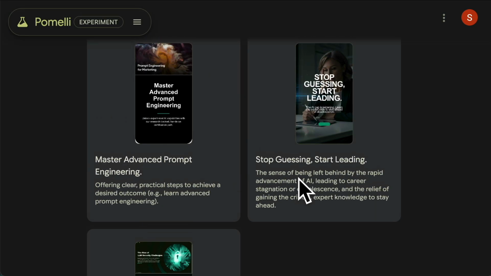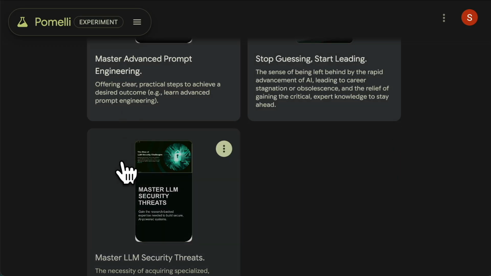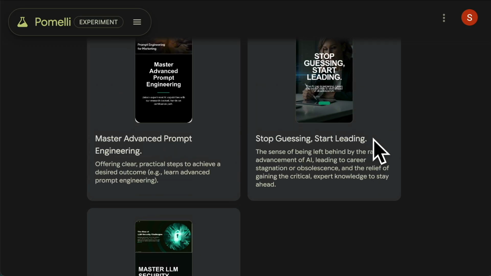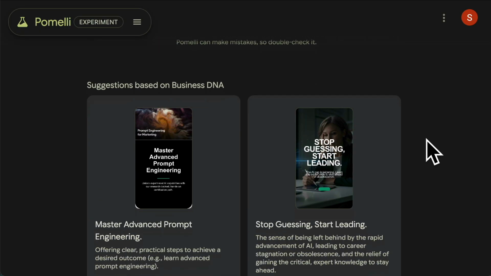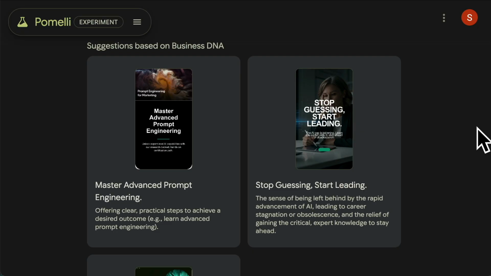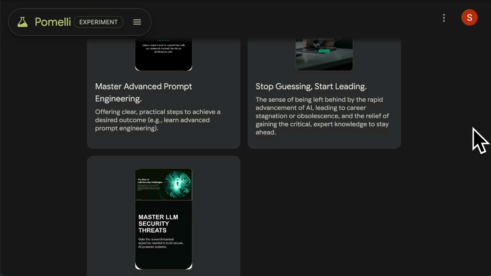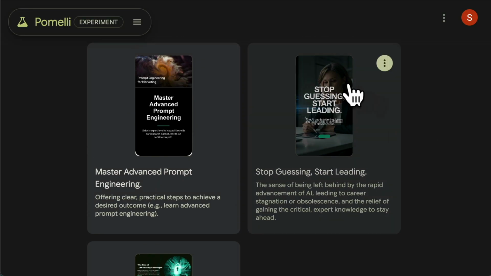And you can see the suggestions based on the business DNA. Really cool looking creatives, really cool images, text, and each picture or image is kind of unique too. So not only can you actually directly use these in your business now, let's say if you're running an ad campaign, it gives you really good ideas as well. It helps you think outside the box compared to when you're using something like Canva and you've got kind of fixed templates for this stuff where you have to add all of the information to it.